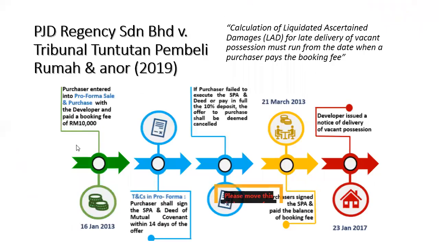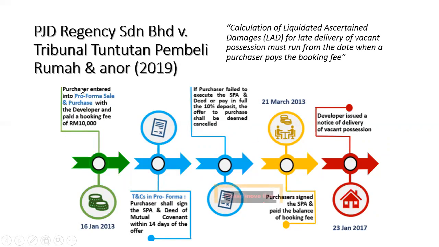But then there's the other case, PJD Regency Sdn Bhd. And in this case, the court held that the calculation of the LAD for the late delivery of vacant possession must be from the date when the purchaser pays the booking fees. So we can see the facts of this case.